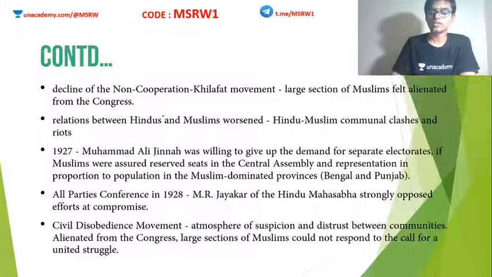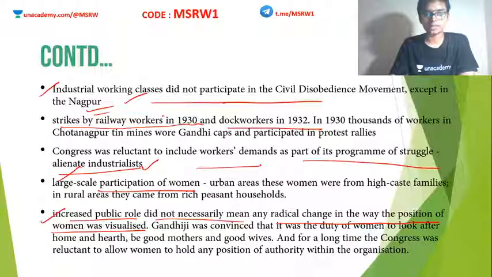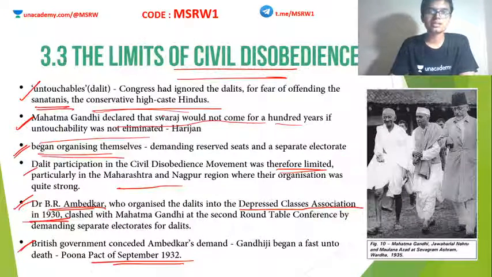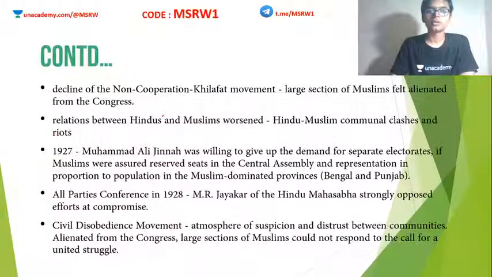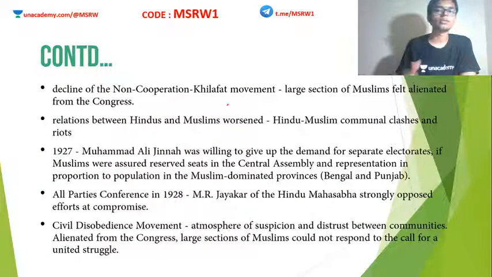Regarding Muslims, now we saw about some factions. We saw about rich peasants, women, poor peasants, the industrialist class, the business class, and about untouchables or the Dalits. Now we are going to see how the Muslim League, or the Muslim population of India, was reacting to this.